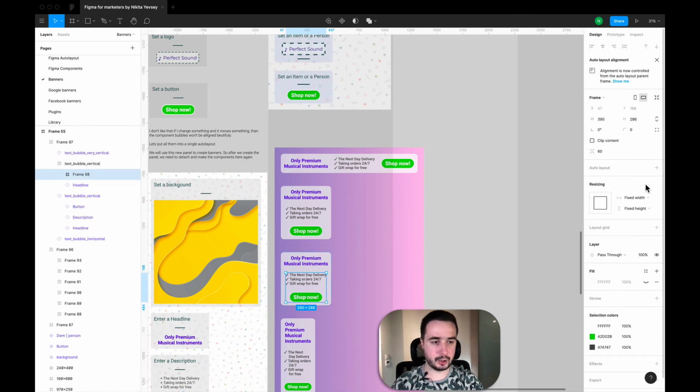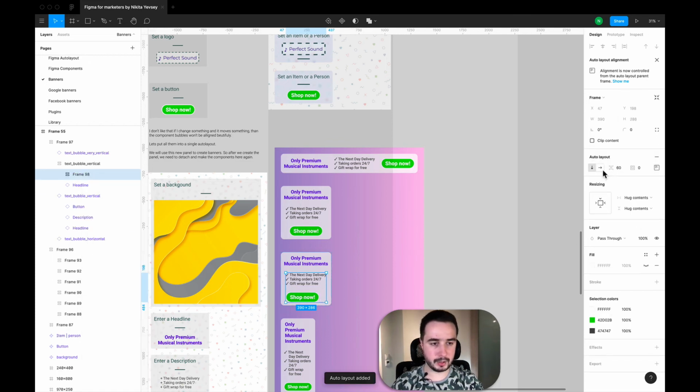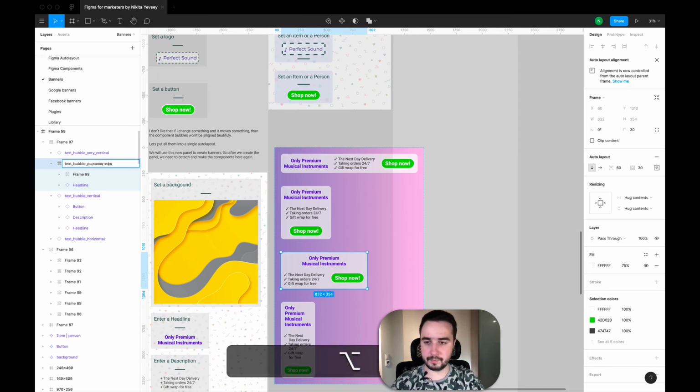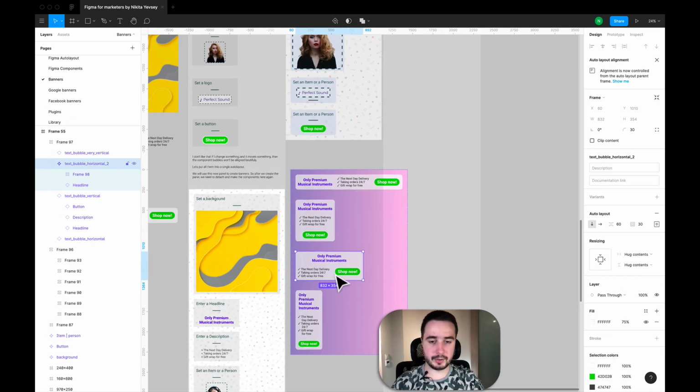I frame this selection and I create auto layout for them, and I make it horizontal. For example, I want this text bubble. I will name it text bubble horizontal. Horizontal 2, I don't know. And make it component. So in this case I have another text bubble and I know where it is, I know where to copy it from, and everything is okay.